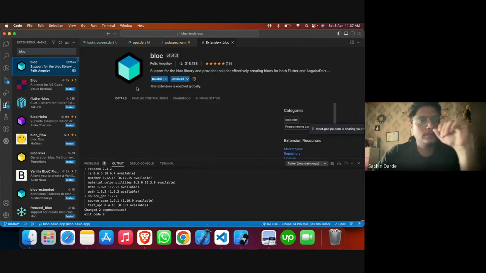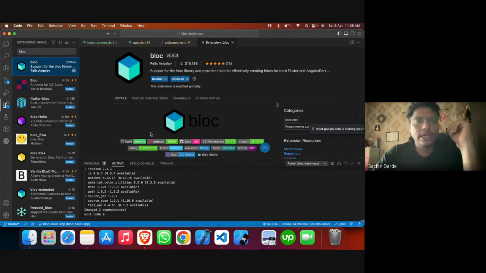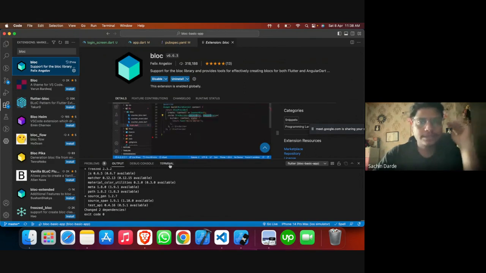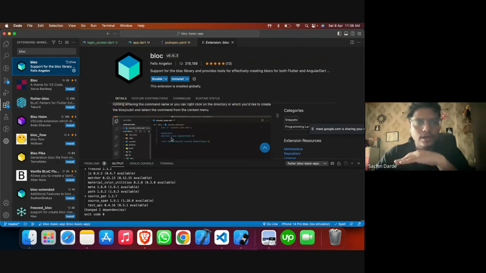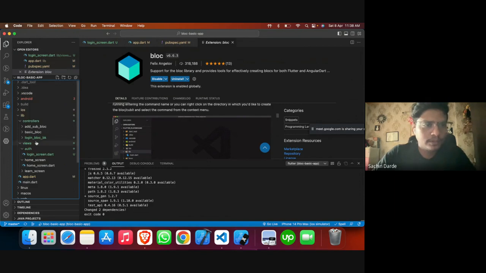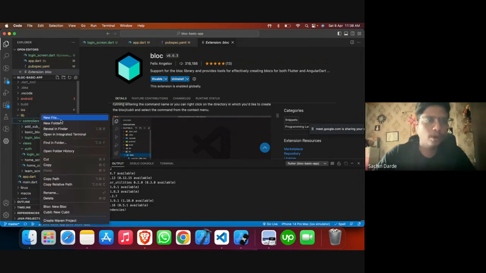For that, we can use this extension called Bloc. It helps us create a bloc; it can create a typical bloc as well, but it is also compatible with the freeze package. So let me use this particular extension. You can find it on the marketplace here. Let me go through how we can create a bloc with this one.